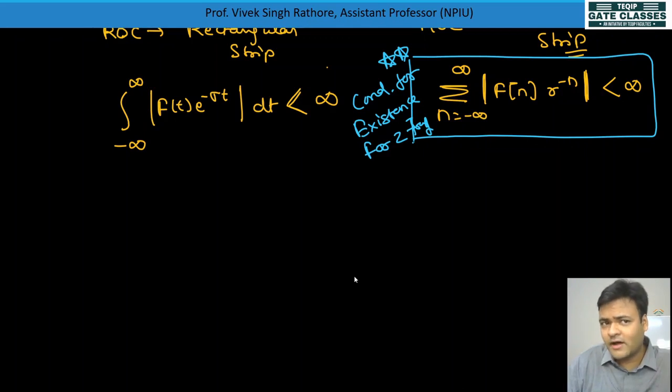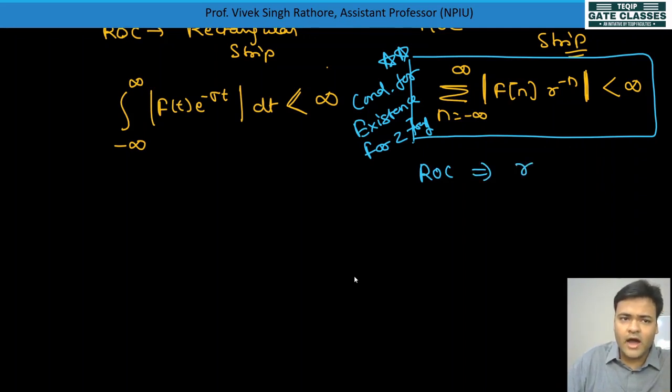That value of r is called the region of convergence. So ROC will be represented by the value of r, or you can say mod of Z.